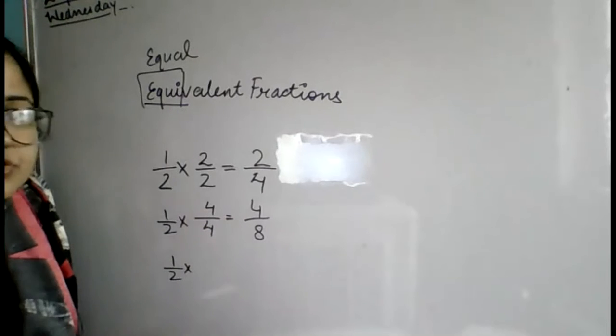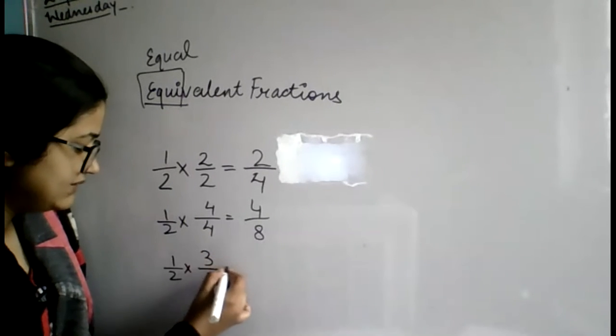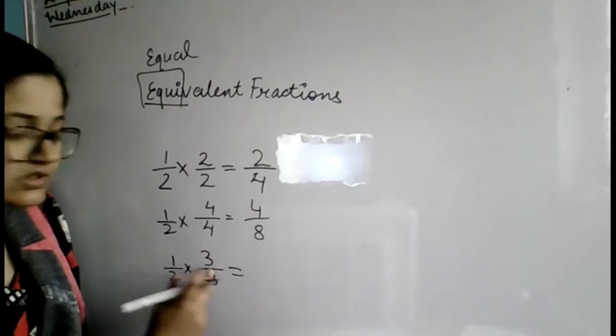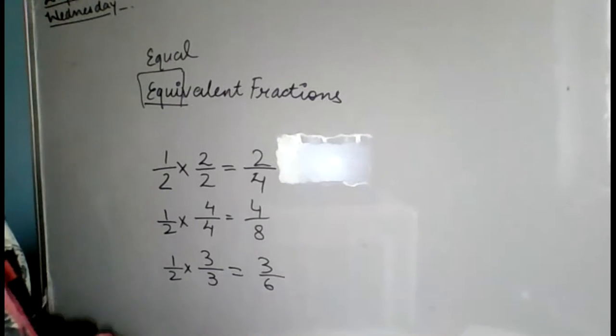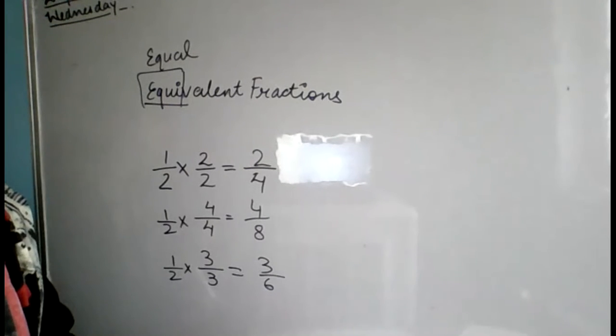If there will be more chocolates, I can do that also. Multiply by 3, multiply by 3. Denominator also 3, numerator also 3. 1 3s are 3 and 2 3s are 6. So if you divide your chocolates in 6 equal parts, you have to share 3 parts.